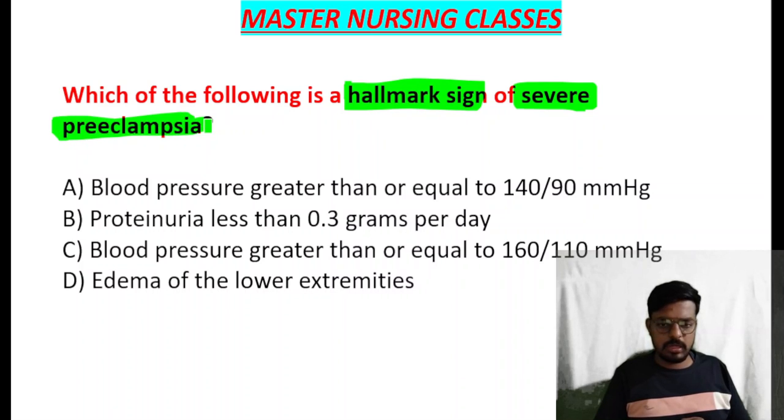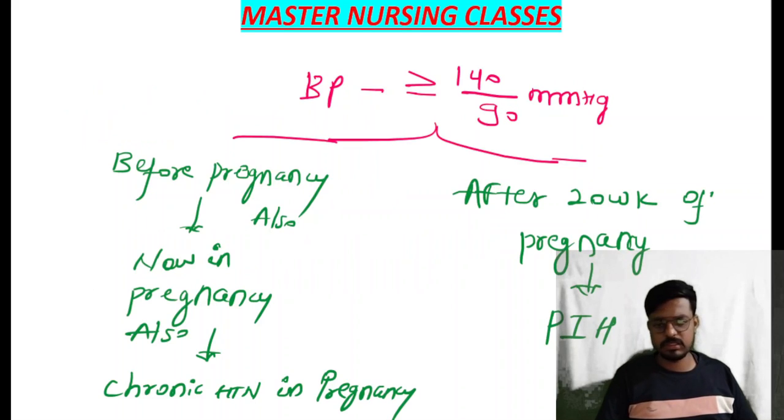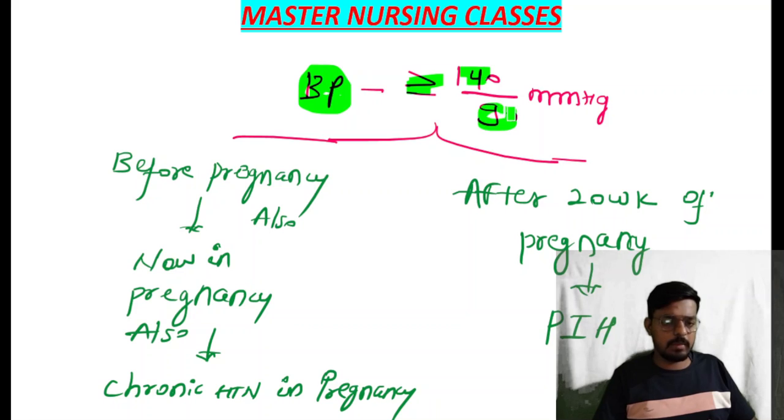Let me explain the important things about pregnancy induced hypertension so you get a clear concept. A female comes to OPD with blood pressure of more than 140 by 90 mm of Hg.